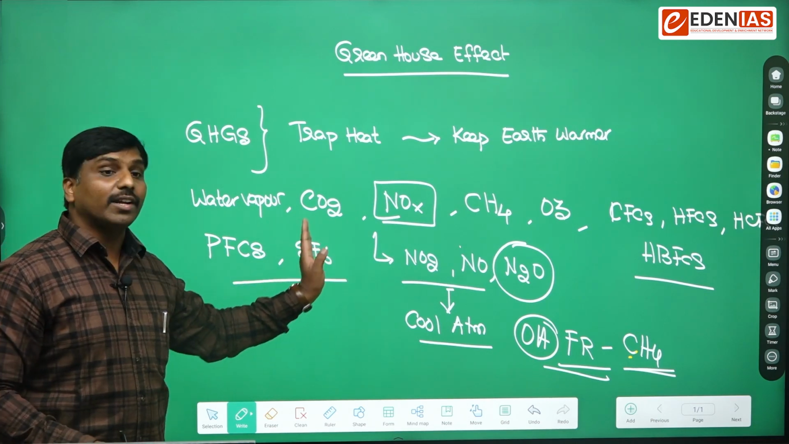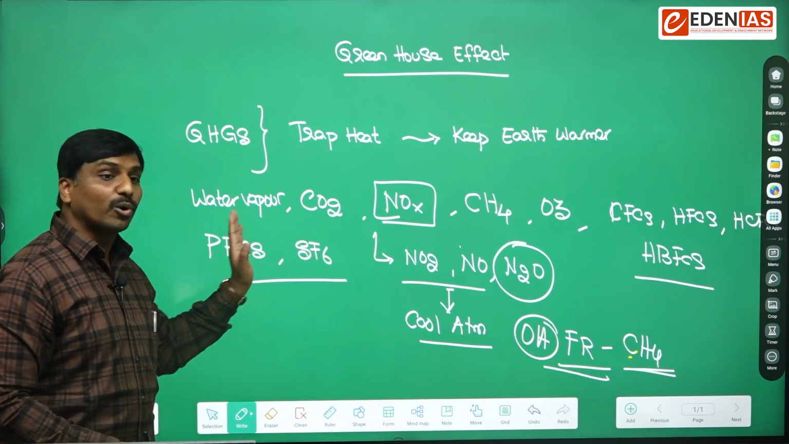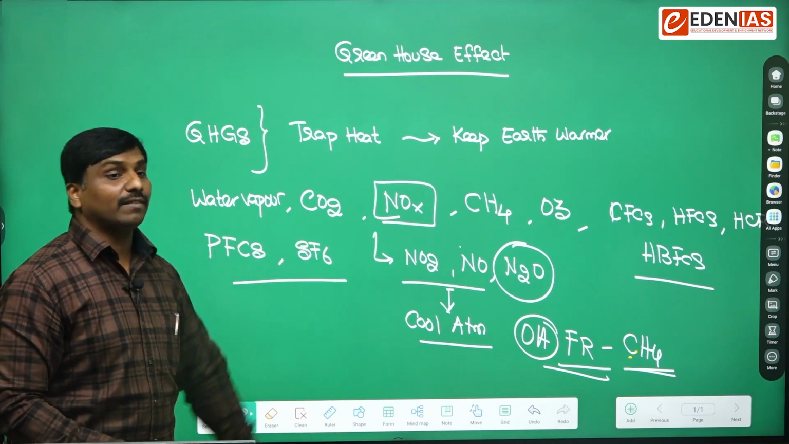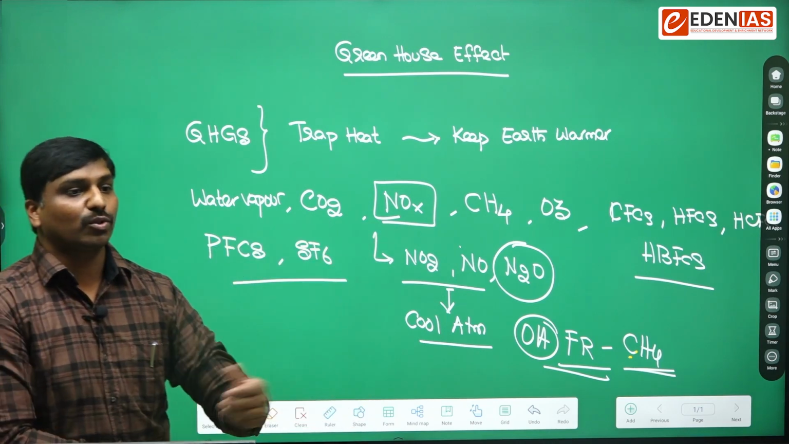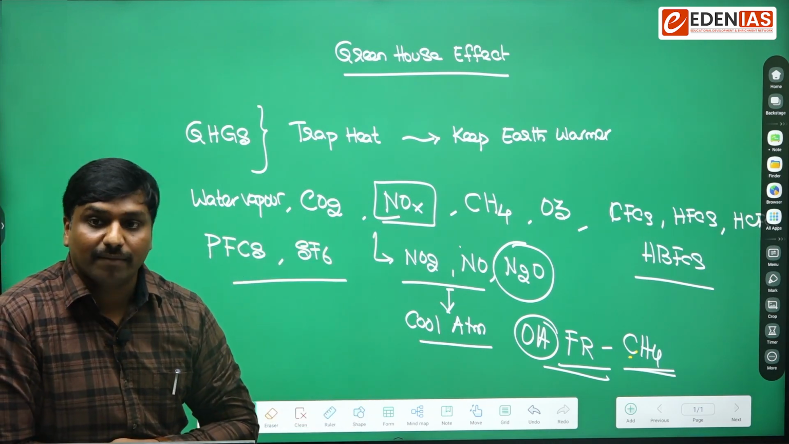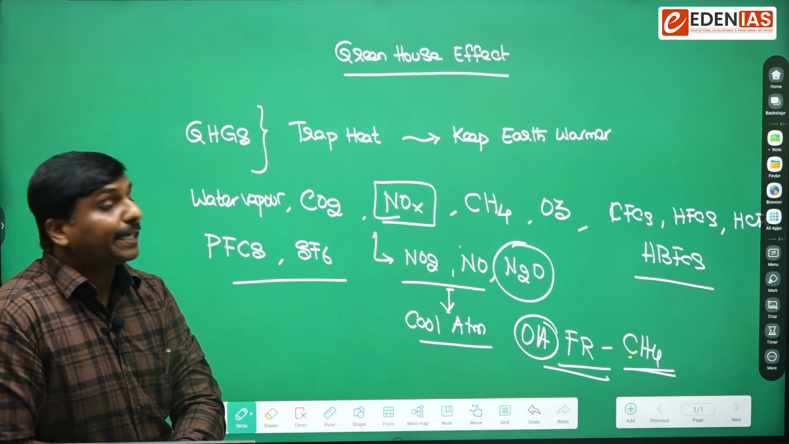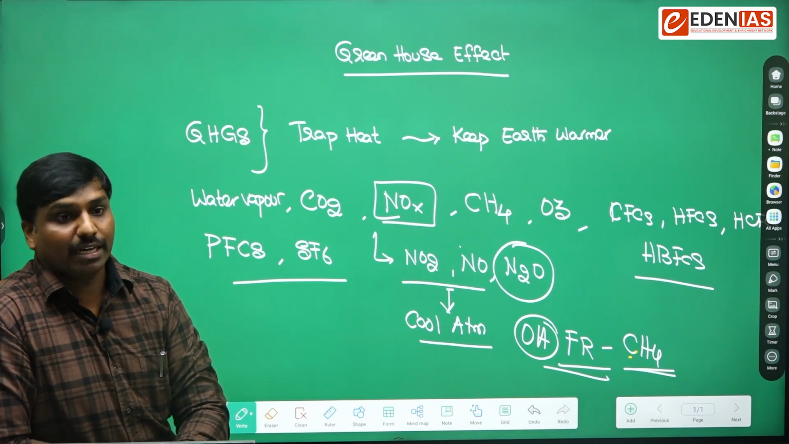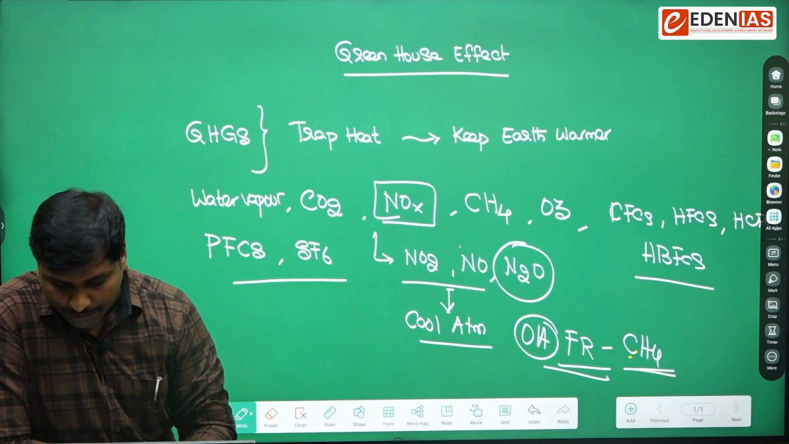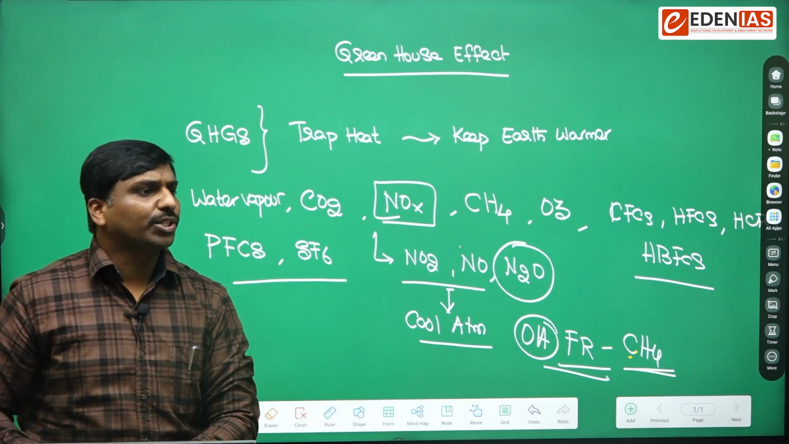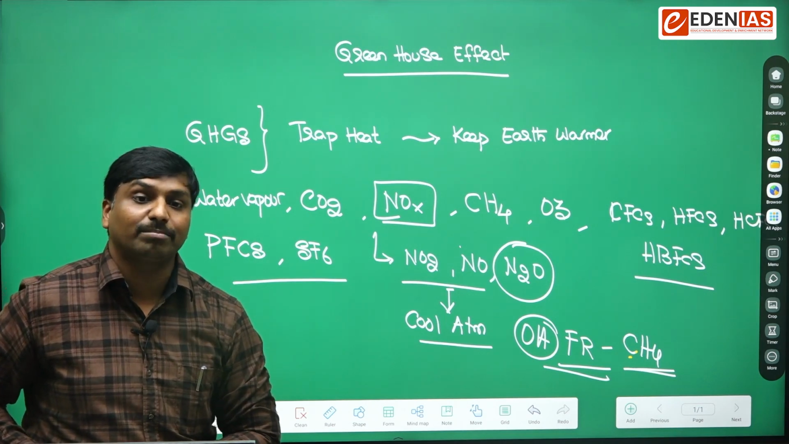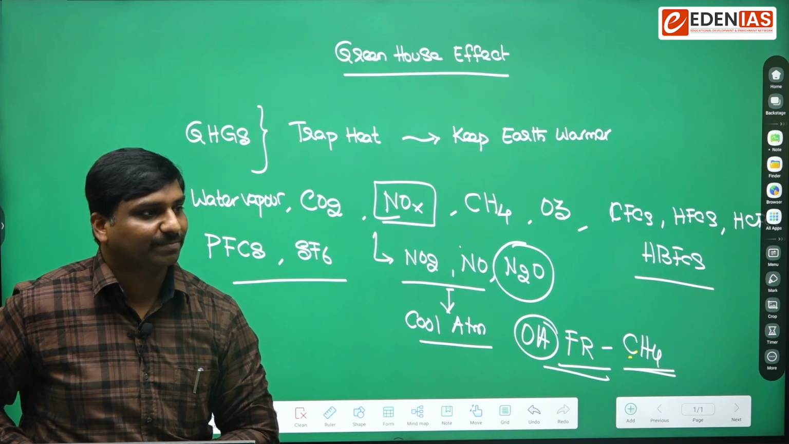So sulfur hexafluoride and perfluorocarbons also have the ability to cause global warming, or the ability to trap the heat. So these are some of the important greenhouse gases. Okay, now what about black carbon and brown carbon?